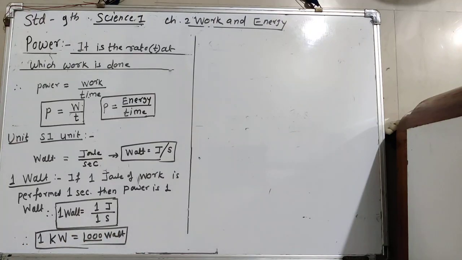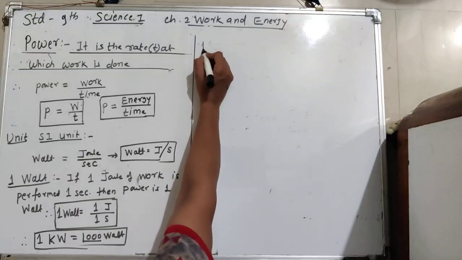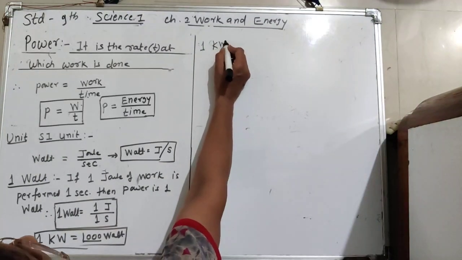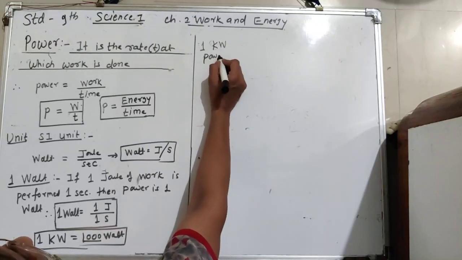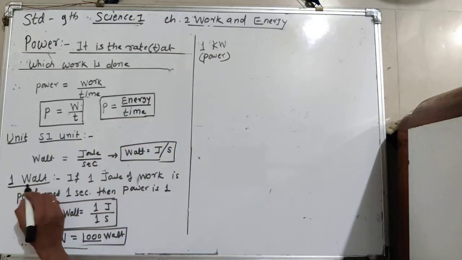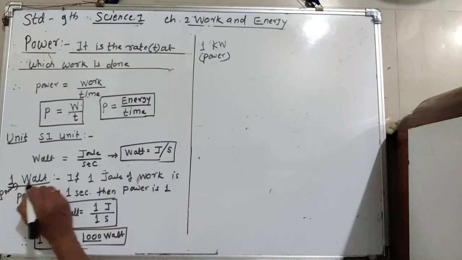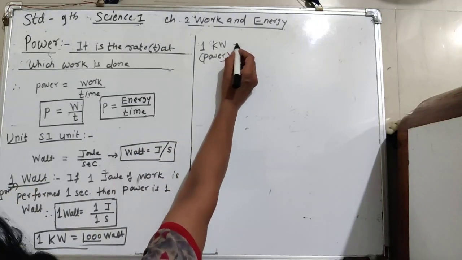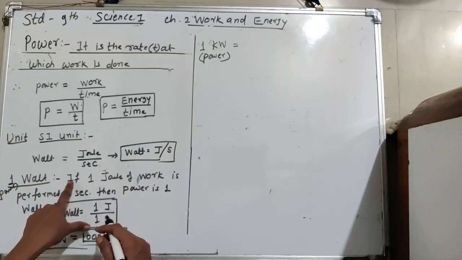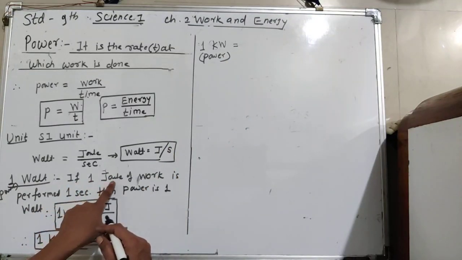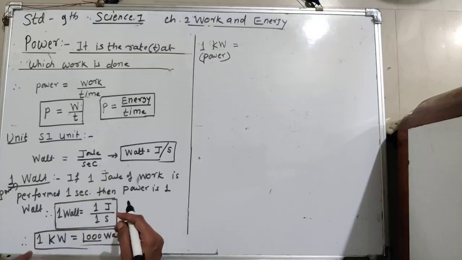And see, we do the definition of 1 kilowatt. What is meant by 1 kilowatt here? This is 1 watt power, and this is 1 kilowatt power. See, again the same definition. Instead of 1 joule you have to write here 1000 joule.